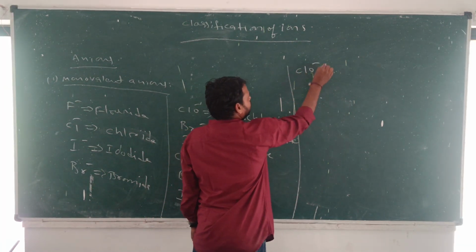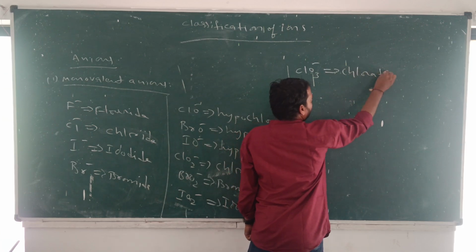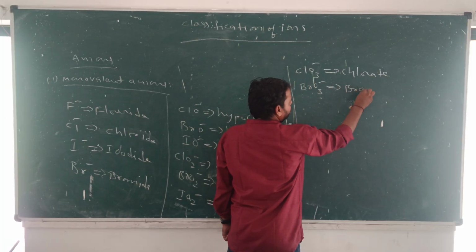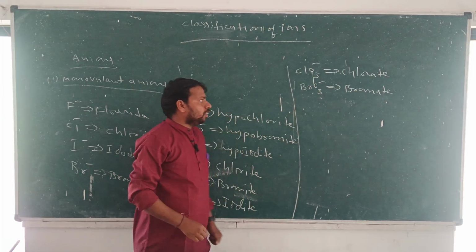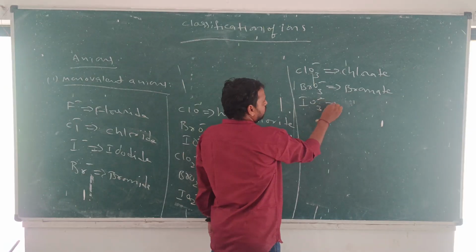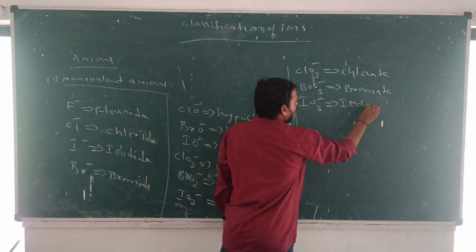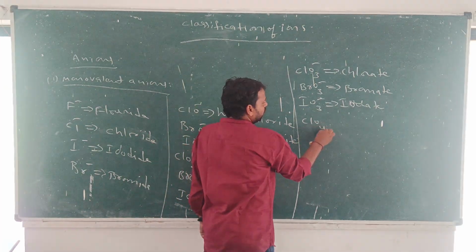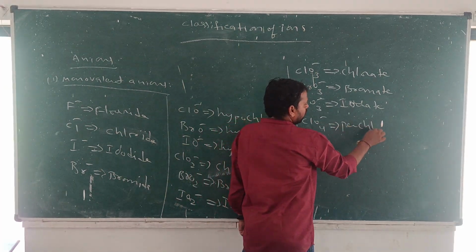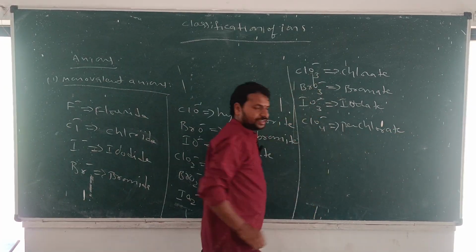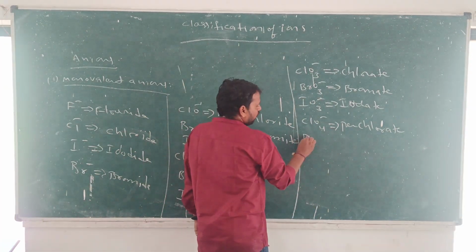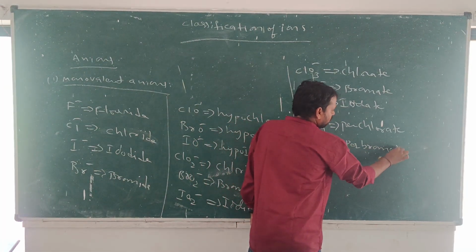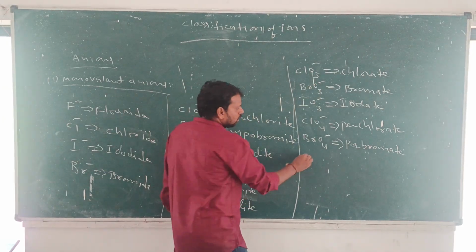Next, ClO3 minus chlorate. BrO3 minus bromate. IO3 minus iodate. Next, ClO4 minus perchlorate. Next, BrO4 minus perbromate. If I am writing IO4 minus, periodate.